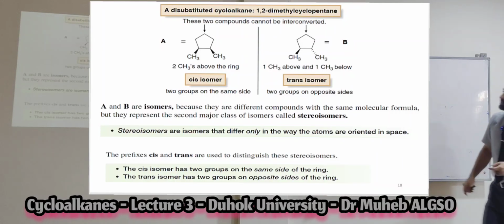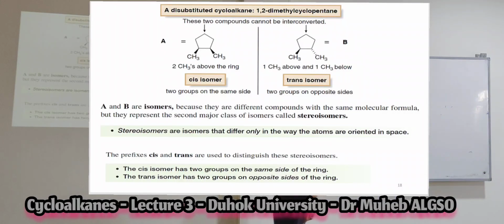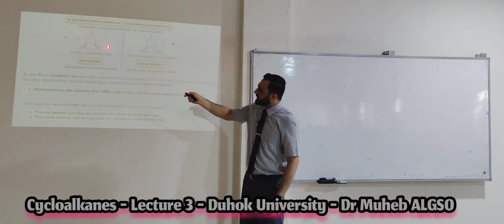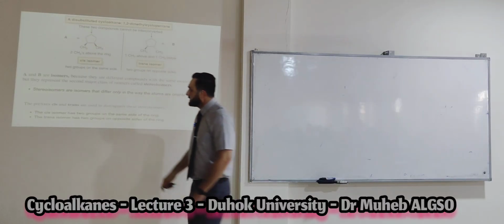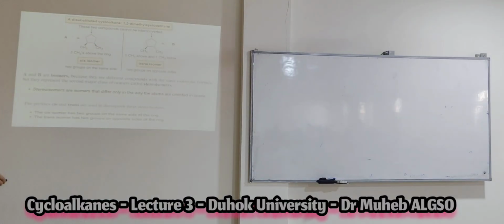So look to the figure here. A di-substituted cycloalkane. Any cycloalkane, this cyclobutane. Yes? Is it cyclopentane or butane? Yes, cyclopentane, we have 5 carbon atoms. Now, cyclopentane has two groups. Both of these groups, if you look at them like that, are they on the same side or different sides?